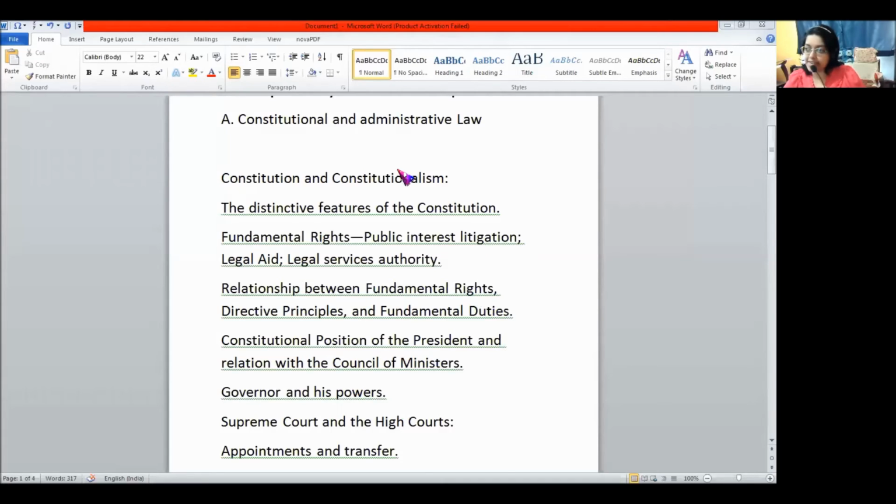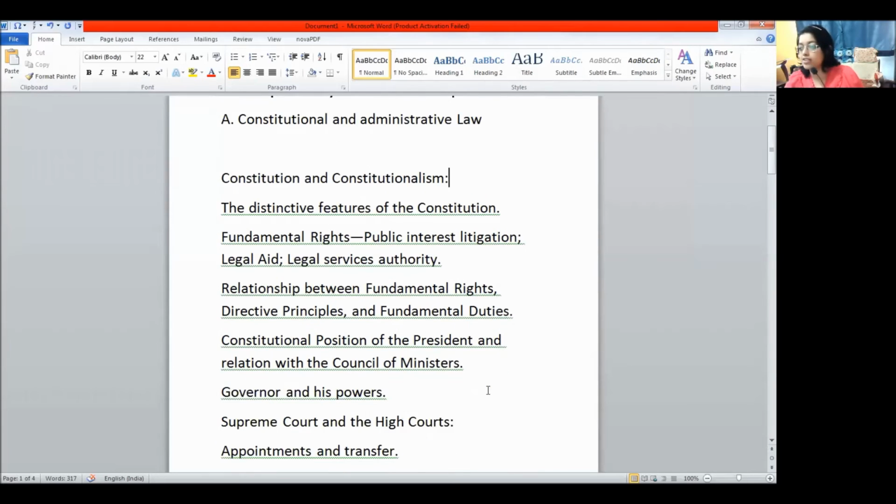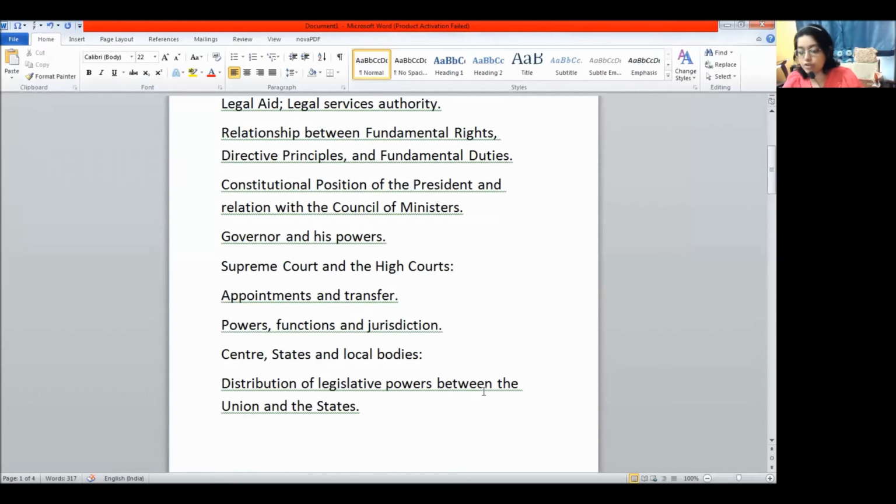So in detail, we'll see the syllabus of law optional right now. Paper 1, constitutional and administrative law. What makes our Indian Constitution so special? What are the fundamental rights? What is PIL? What is legal aid? You can see the relation between fundamental duties, directive principles, the position of the president, council of ministers, governor, Supreme Court, High Court, everything. Almost the whole Constitution of India.